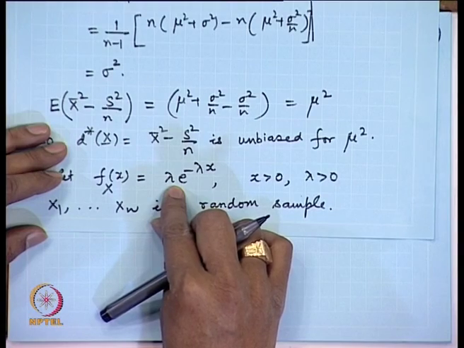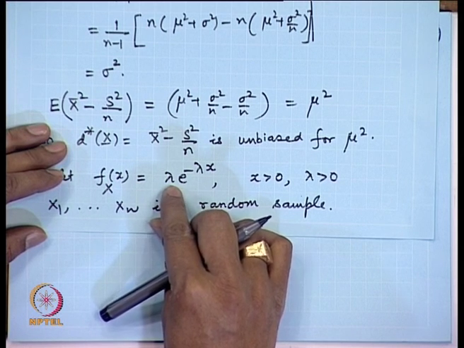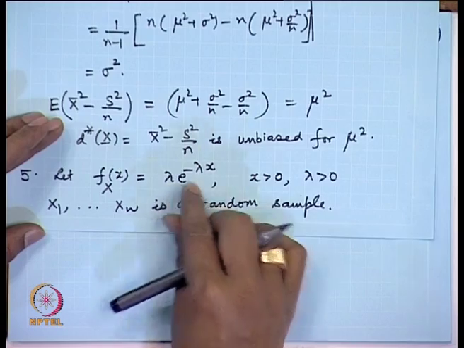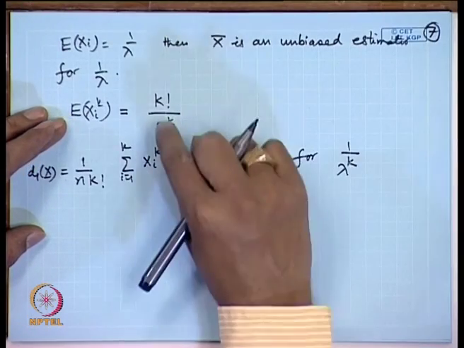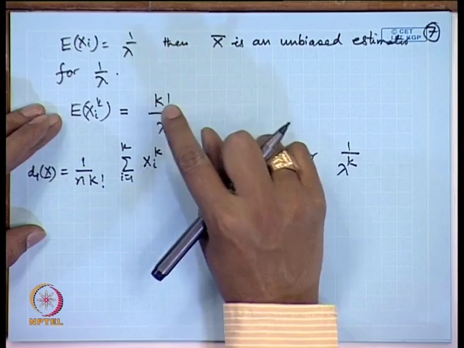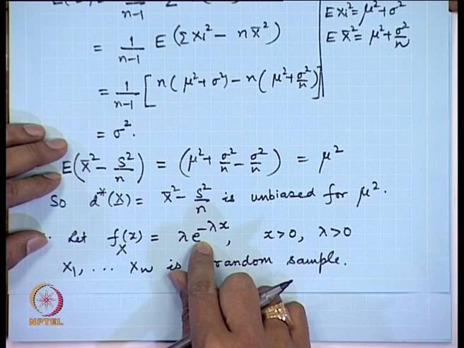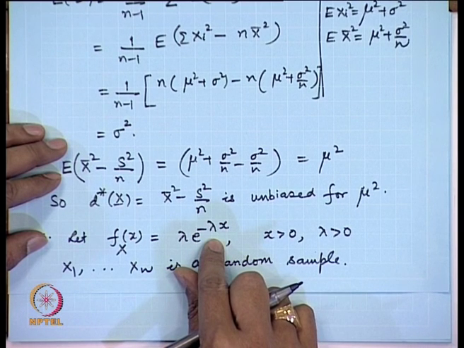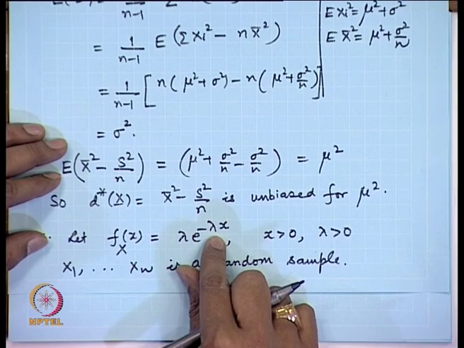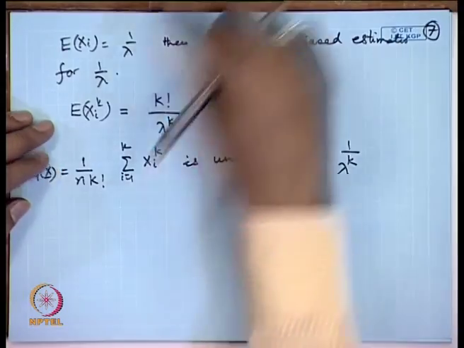Sometimes we may be interested in lambda itself, which is the rate of this. Now, in that case we may have to do a little bit of introspection here, because if we are considering direct moments, I am getting the powers of 1 by lambda. If we want to estimate lambda itself, then it suggests that we may have to consider the reciprocal of X or X bar. Now, that is a curious thing here. If I consider expectation of 1 by X in the exponential distribution here, that does not exist. That means, I cannot obtain averaging in the way that I have done in these two cases.